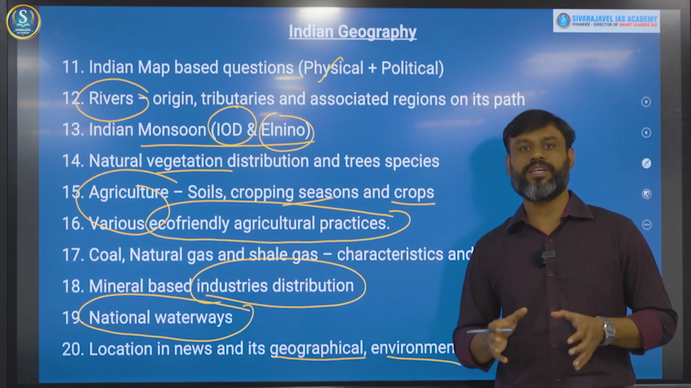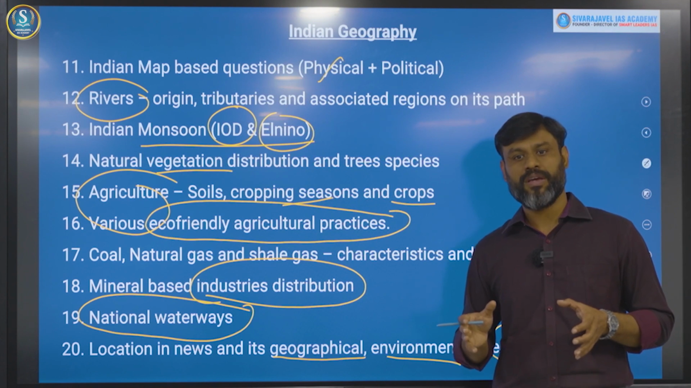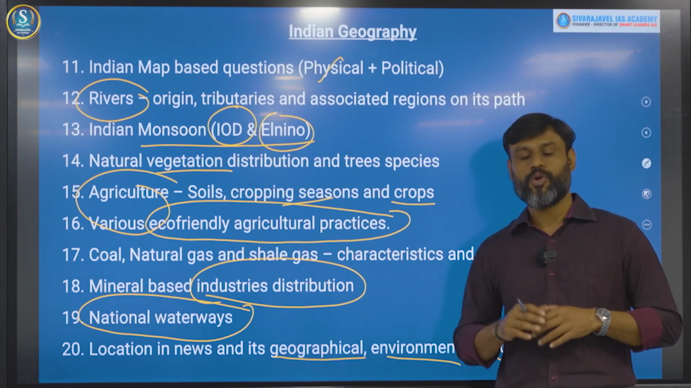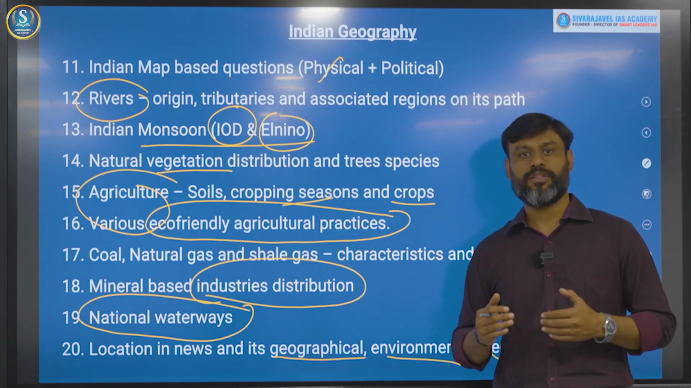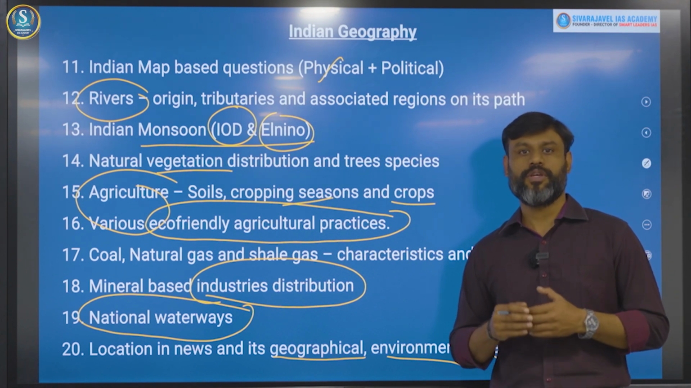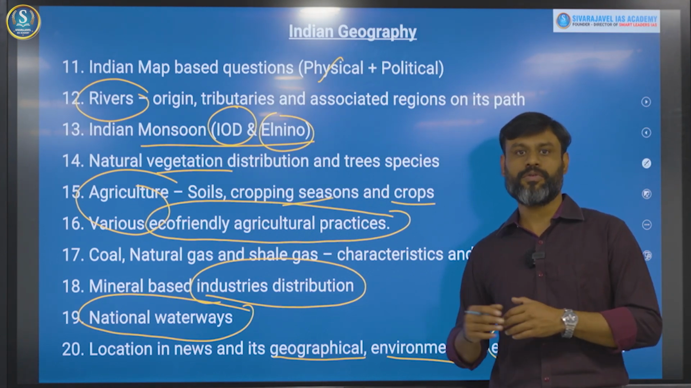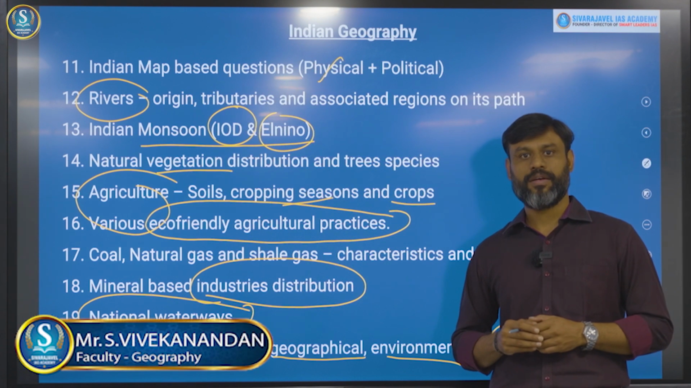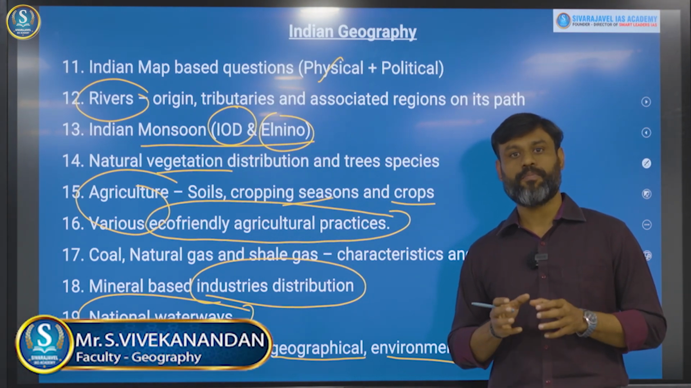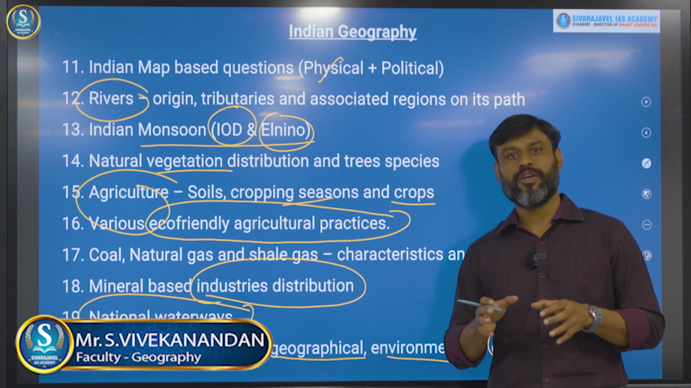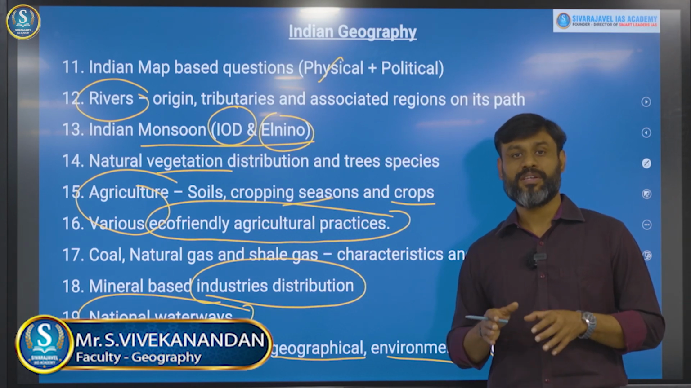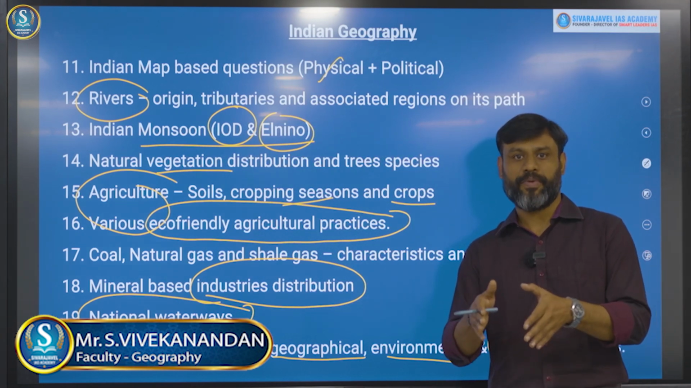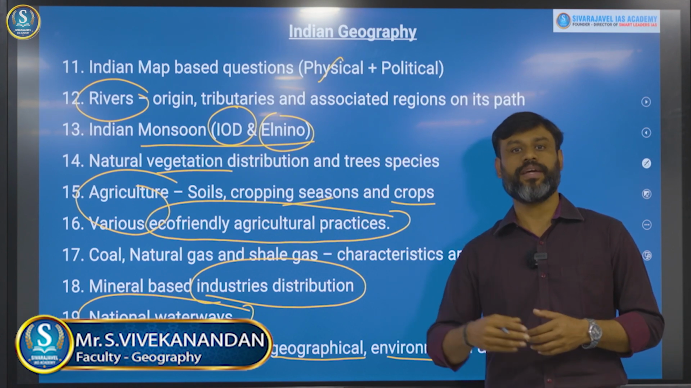So totally these 20 themes are the most sought out topics of the UPSC preparation with respect to geography, right? With respect to that, by having a proper understanding of the numerous dimensions in these topics, please channelize your preparation so that you can perform well in the examination.